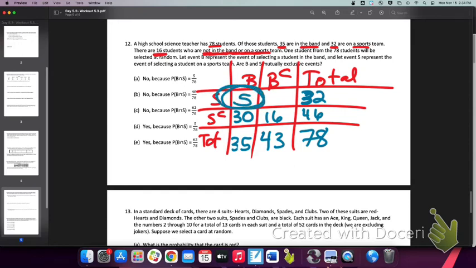So are band and sports mutually exclusive? No, and the reason is that they overlap with 5 out of 78 kids. That's neat.